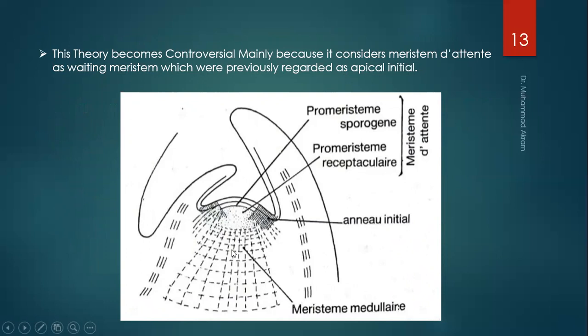Meristem medullary is a different type of tissue or region in the main meristem that differentiates two types of meristematic regions. This theory becomes controversial mainly because it considers the meristem d'attente as a waiting meristem, which was previously regarded as the apical initials. However, initially it was also described that the apical meristem was also recognized as the waiting meristem. Therefore, the d'attente concept is not applicable to such conditions of the meristematic zones or regions.